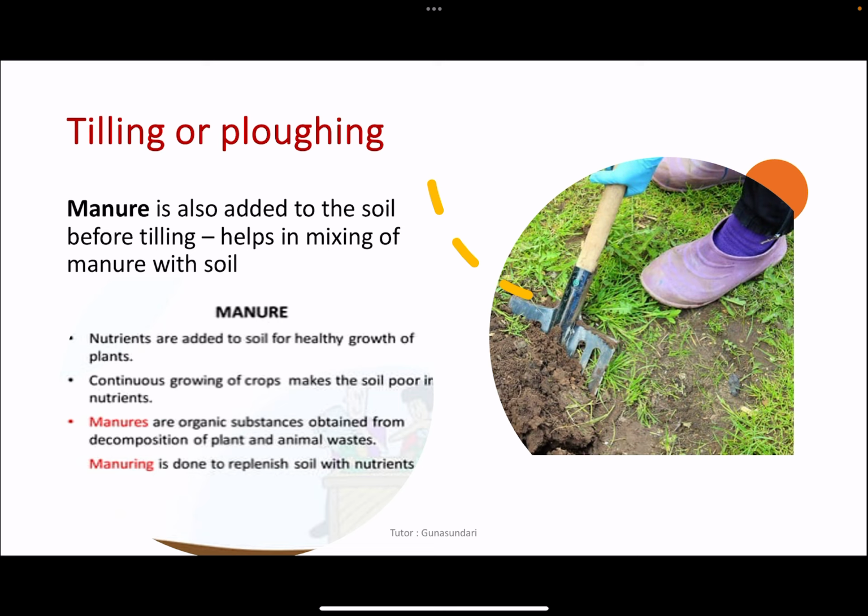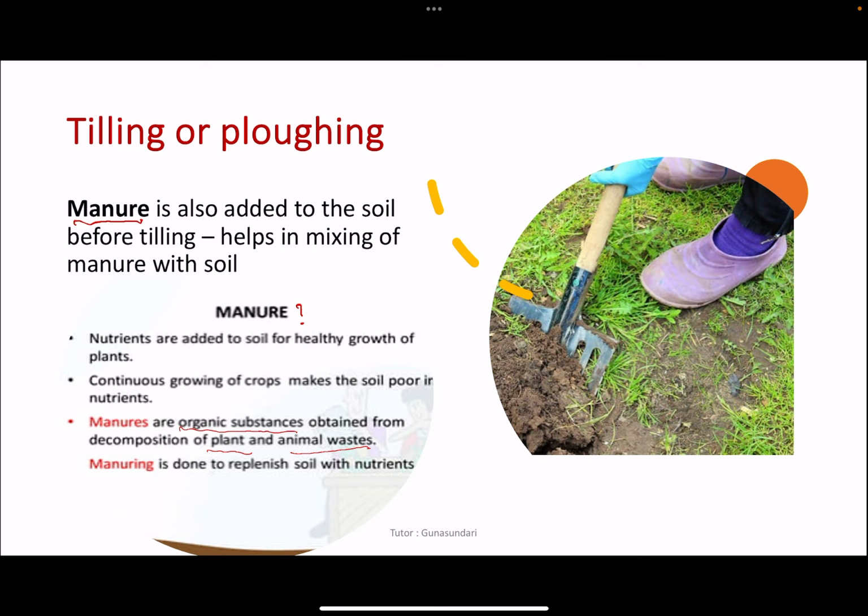So tilling or ploughing. Here we should add manure to the soil before tilling, which helps in mixing of manure with the soil. So what is a manure? Manures are the organic substances obtained from the decomposition or degradation of plant and animal waste, and this can be seen in the later part of the chapter about the manure.